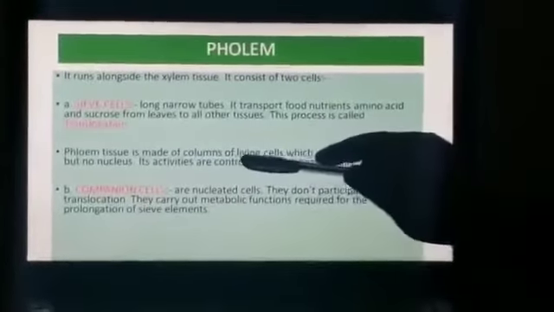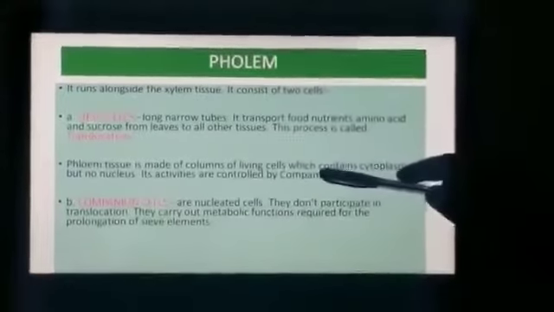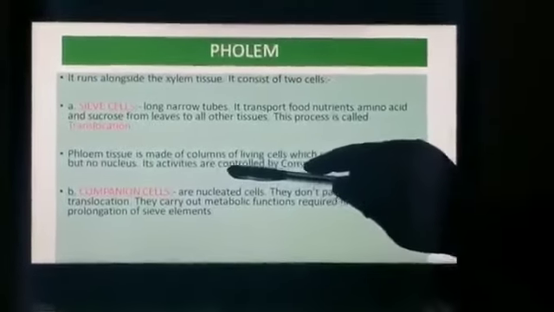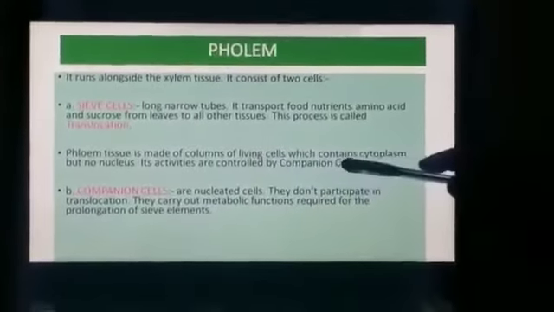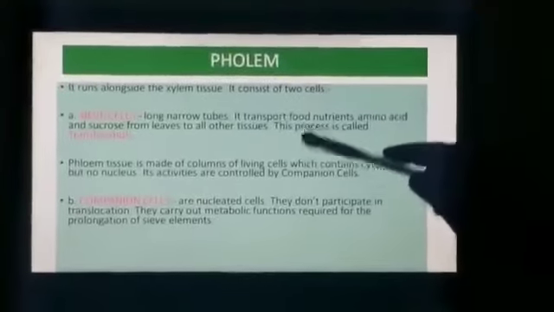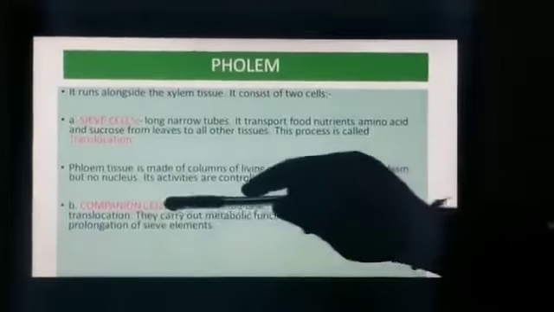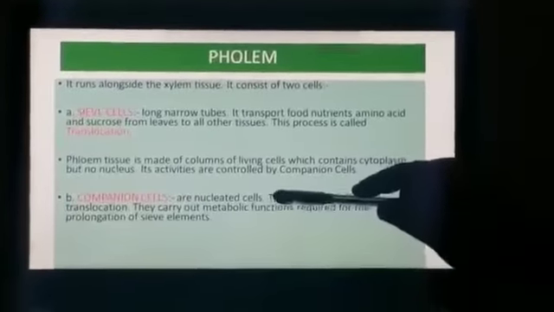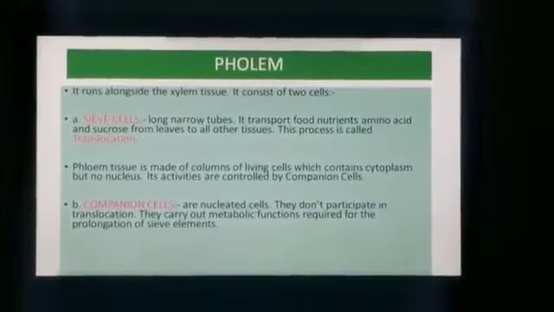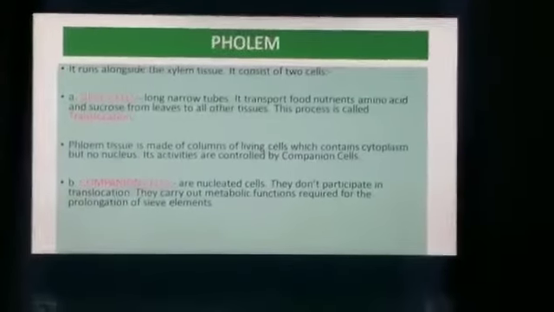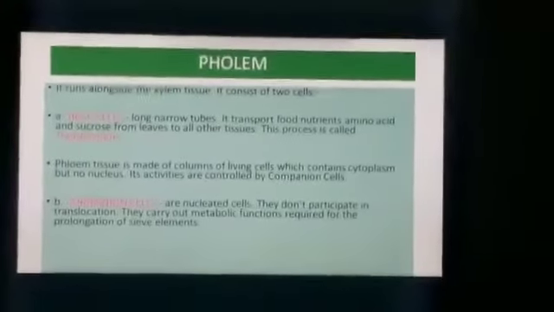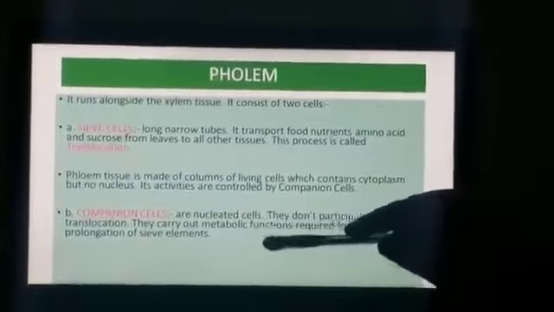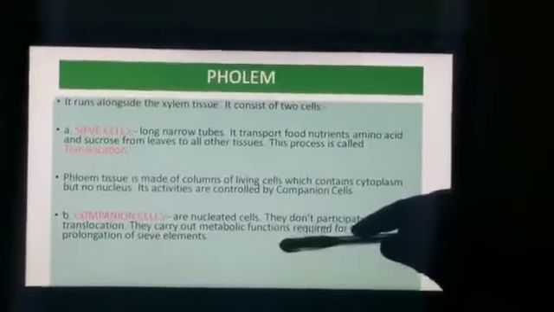Phloem tissue is made up of a column of living cells which contain cytoplasm but no nucleus. Its activities are controlled by companion cells. What are companion cells now? Companion cells are nucleated cells. They don't participate in translocation, meaning they don't transport the food material from leaves to different plant organs, but they carry out metabolic functions which are required for the prolongation of sieve elements.